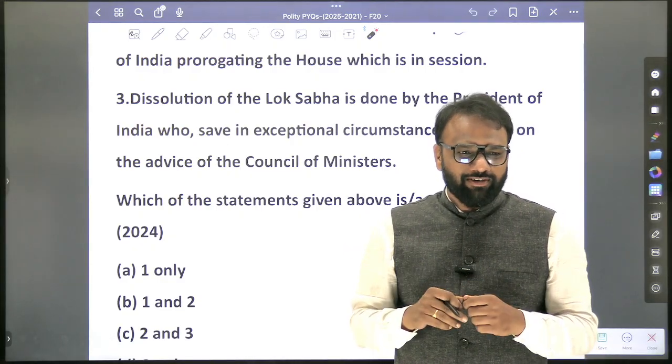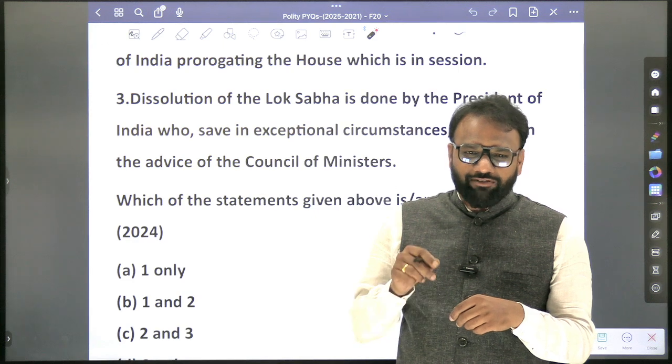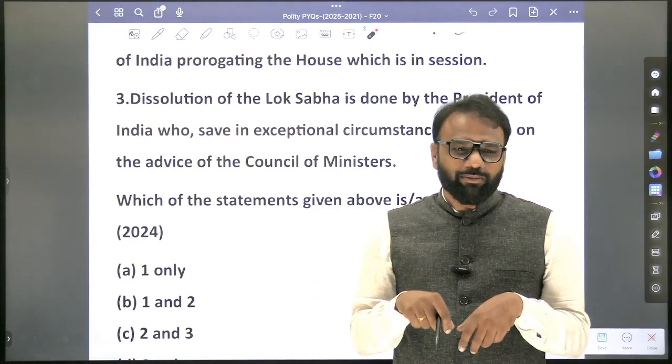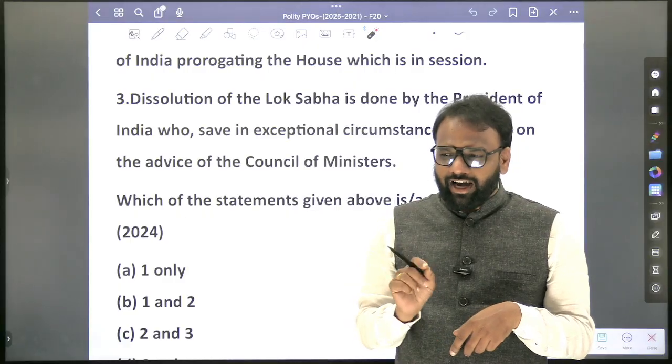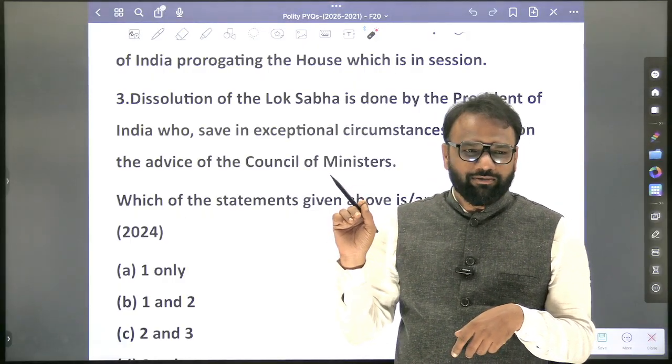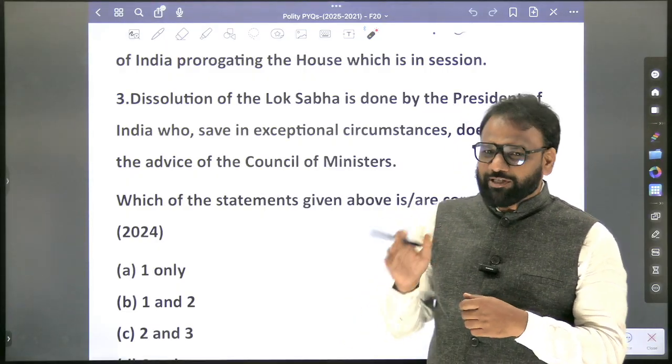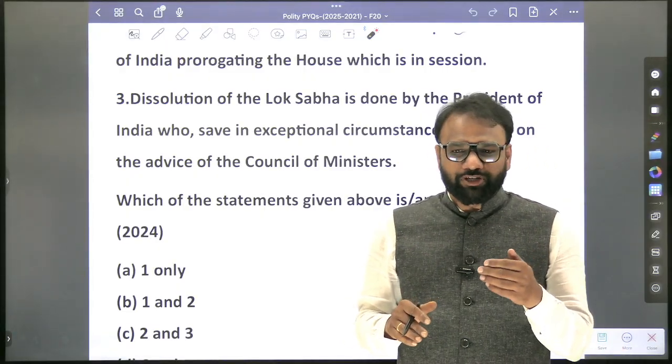He has to dissolve. Now, without the President dissolving, can we go for election? No. So dissolving is a namesake exercise that has to take place. The President just has to write a letter and sign saying that I have dissolved the Lok Sabha. Then only can you go for election. So it happens only after the no confidence motion has been passed.